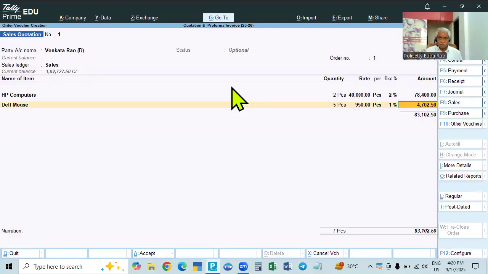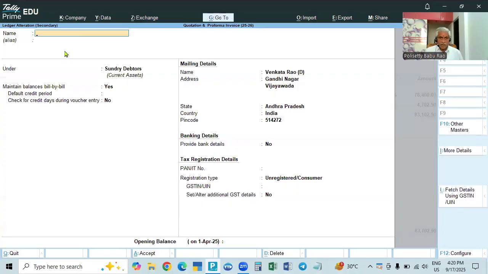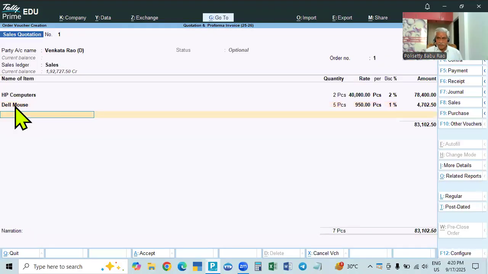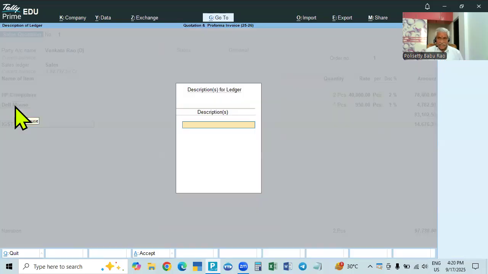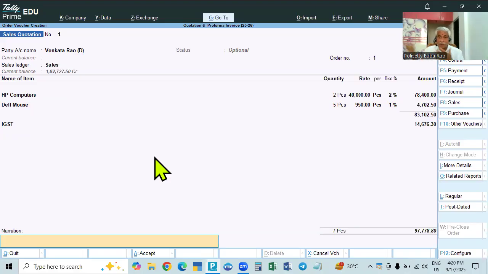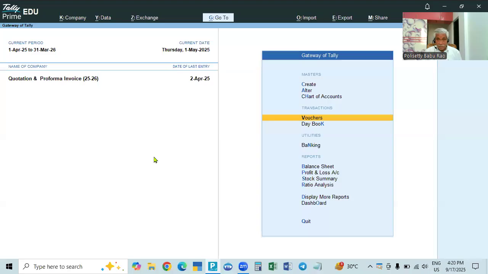If you are giving any percent, okay. Venkat Rao is from another state. He is from Andhra Pradesh. That is why you have to calculate IGST. IGST is calculated. And here this is only a quotation. There is no guarantee that you will purchase. That is why it is not a sale, and that is why there are no bill-wise details. If you enter this, it will not affect the books, I told you already.